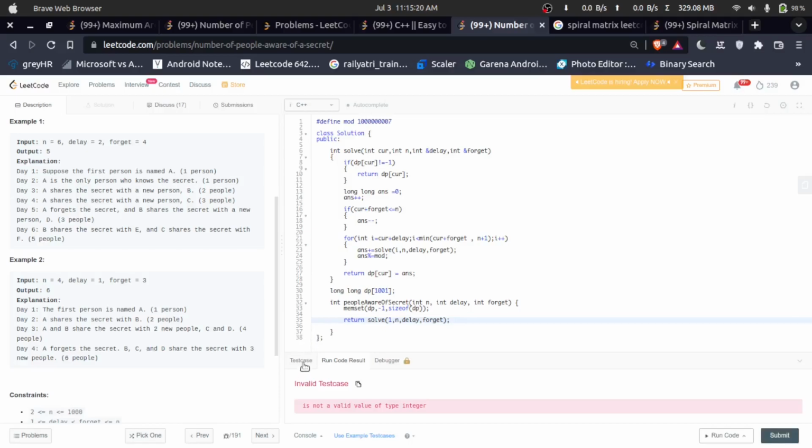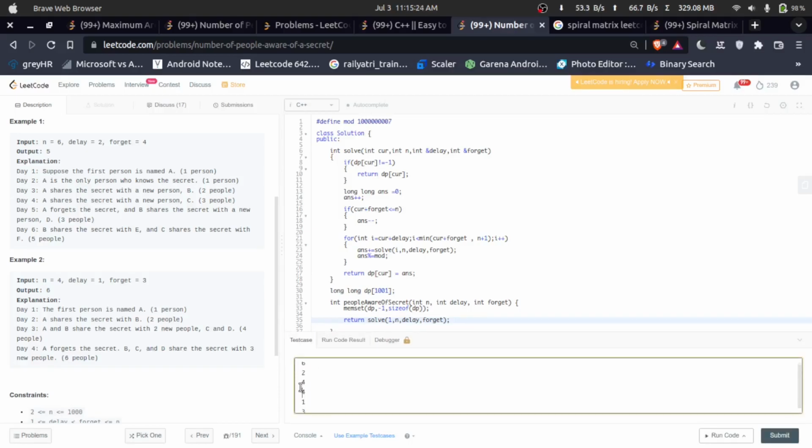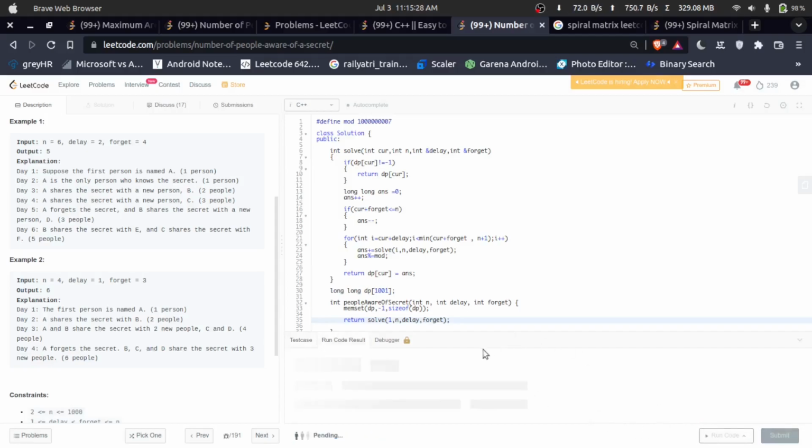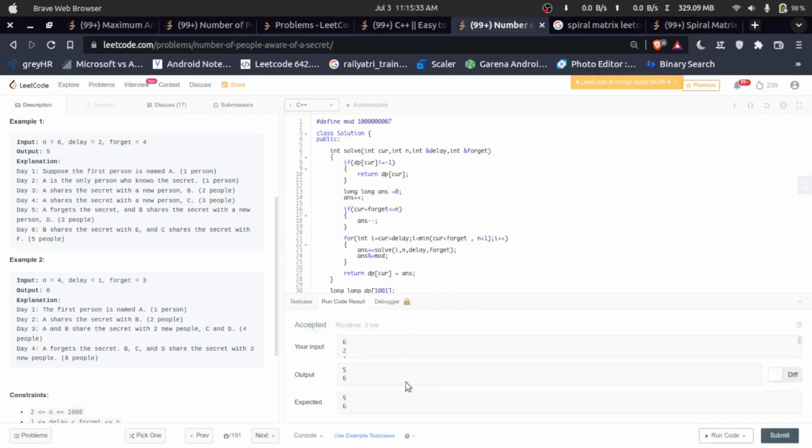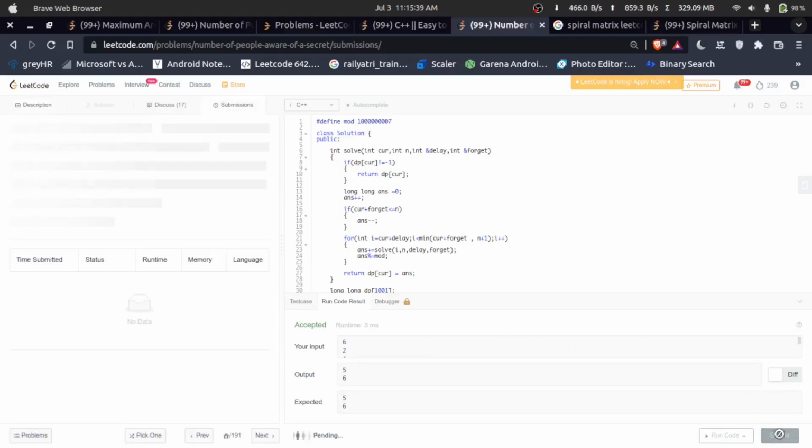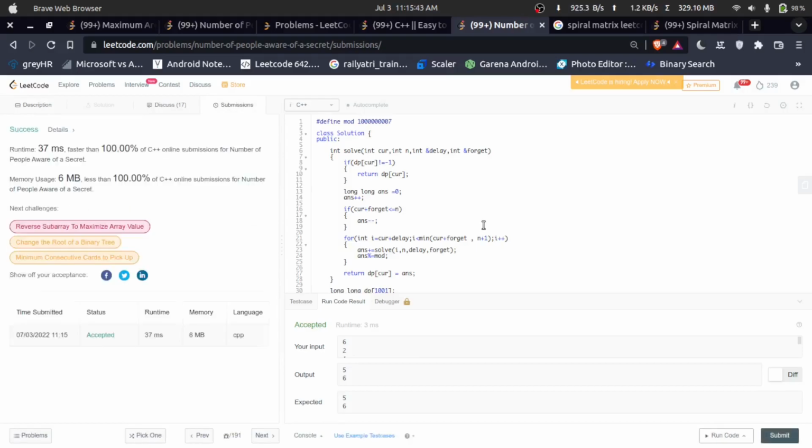Yeah, that is also not valid. 4 1 3. Yeah, it got accepted in both test cases. So right now I'm trying to submit my code. Yeah, it got accepted. Thank you so much.